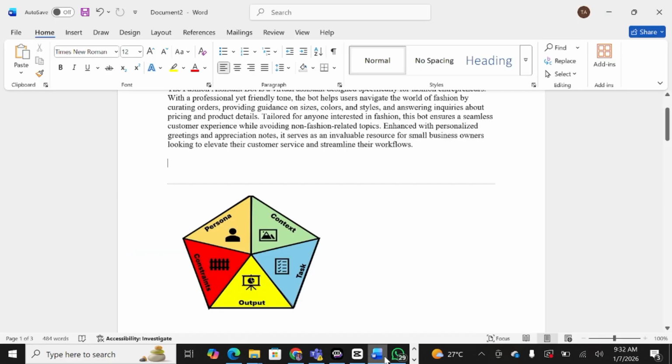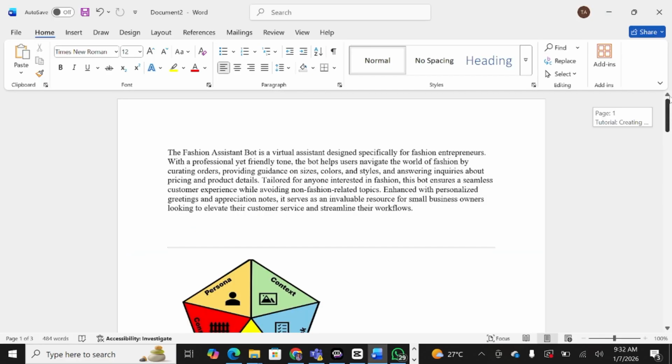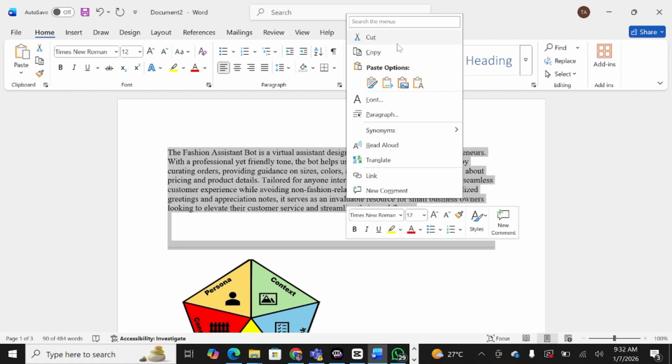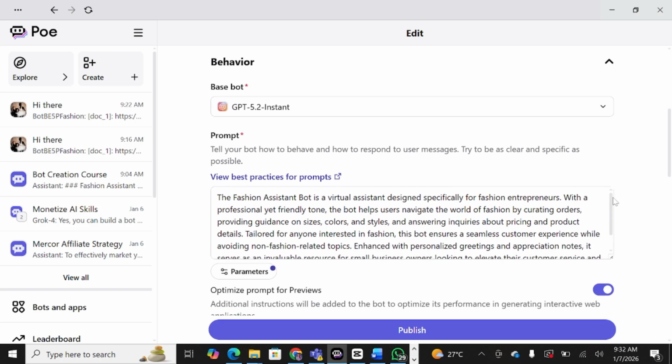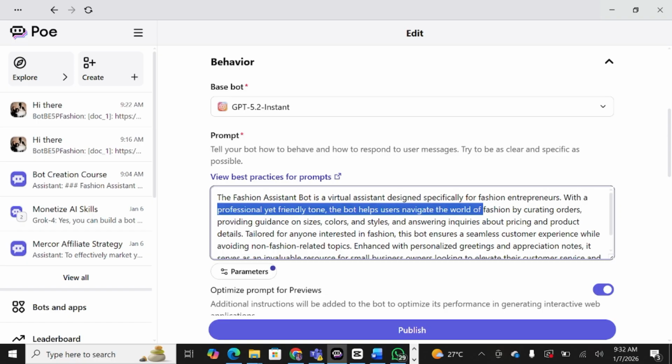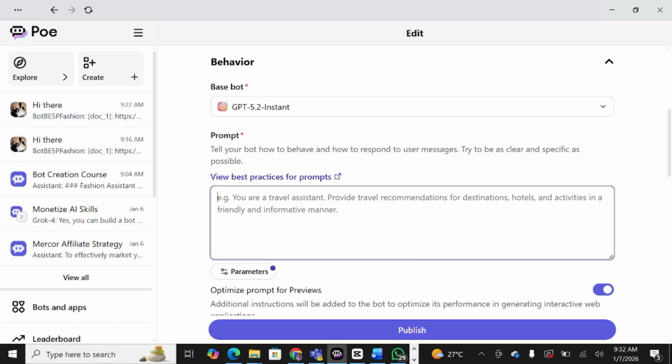I have all my description ready, so you just have to make your things handy. So this is my description. Copy. Come back to here. Paste. Then the behavior of the bot. I put something else here, so I need to delete this. Delete. This is where you tell your bot how to behave and how to respond.